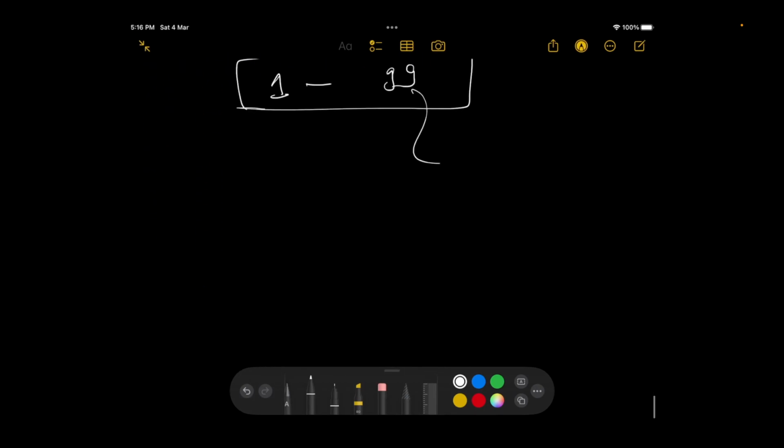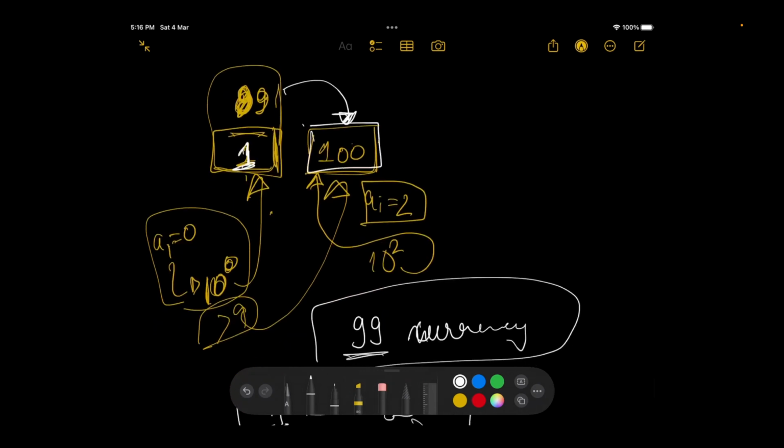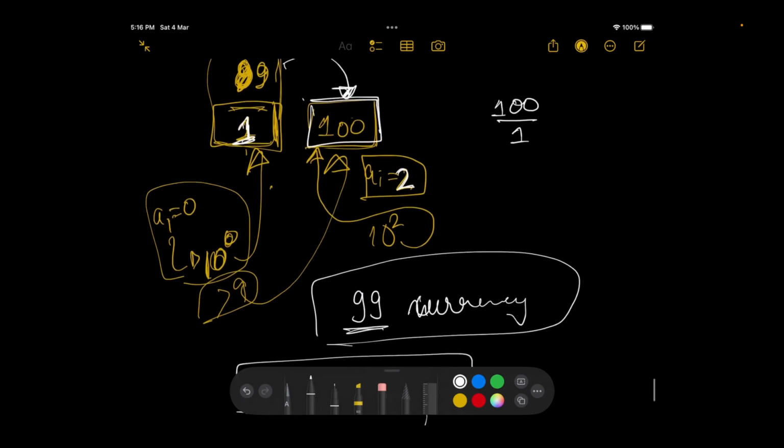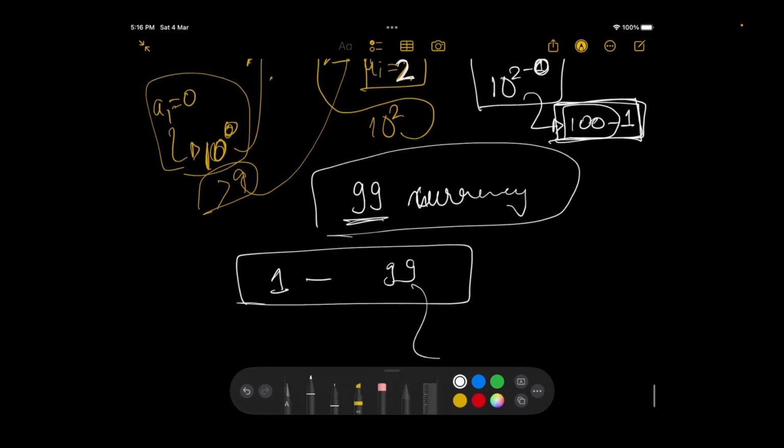So the check is actually very simple. What I can say is that okay, you are giving me a value 100 over here. The current value I have is 1, so I can do 100 divided by 1, or I can say that ai is equal to 2, and over here ai is equal to 0, so I can say 10 to the power 2 minus 0, that is 100. So from this till this position I need 100 minus 1 notes, right? That's the simple logic I can use.